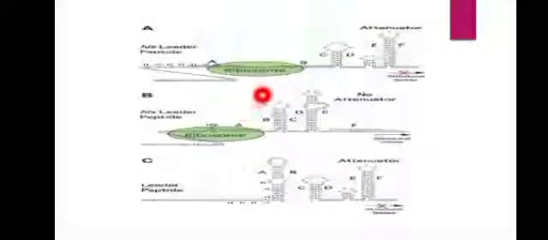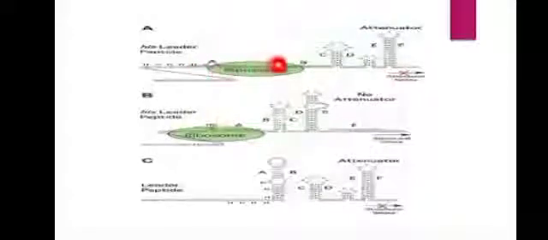In the first case here, the C and D regions base pair and form a structure, whereas here B is not involved in the base pairing, because the ribosome has moved from region A faster and come to B. Whereas here the ribosome is not able to move faster, so it paused in region A. Hence B and C start forming a structure. This is an anti-terminator structure which will prevent the termination and allow expression of the structural gene. This is what happens when histidine is low in the medium.